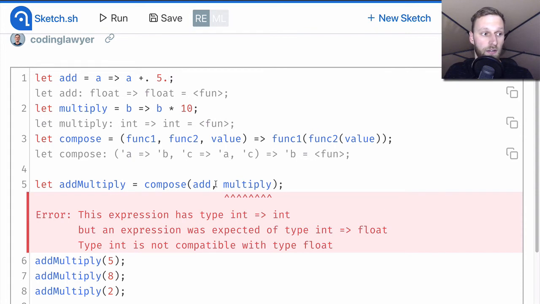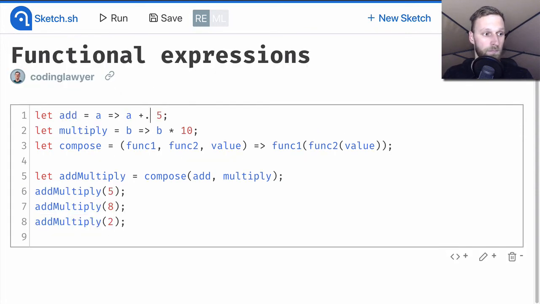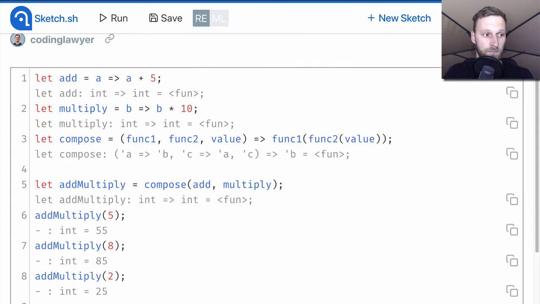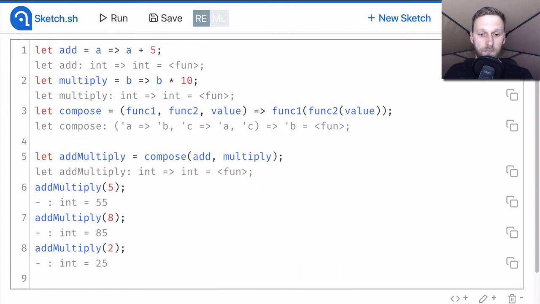So let's fix it. We fixed our add function, so it expects and returns an integer, and everything is working again.